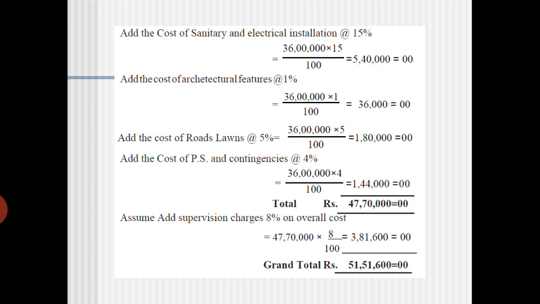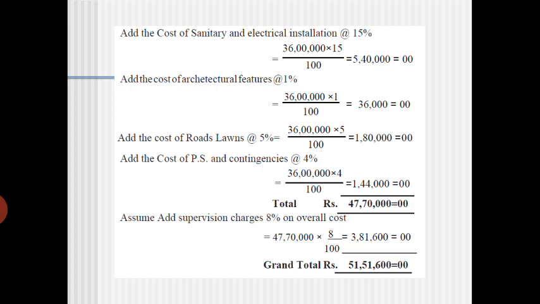So if you calculate this overall, then 36 lakhs plus you have to add all the previous extra costs for the electrical installations, architectural installations, and lawns and contingencies.